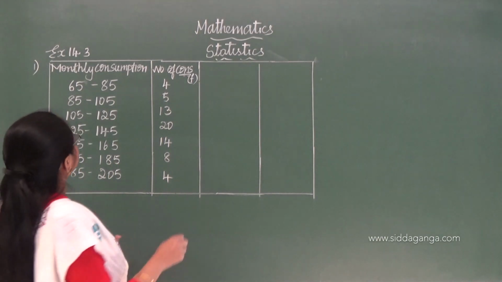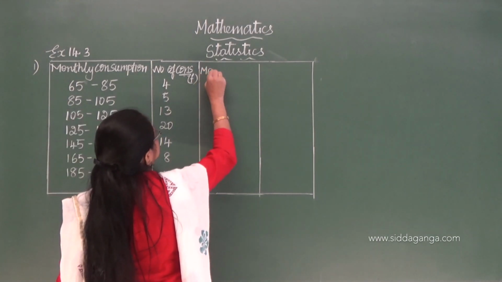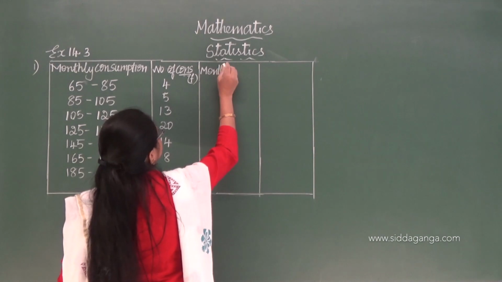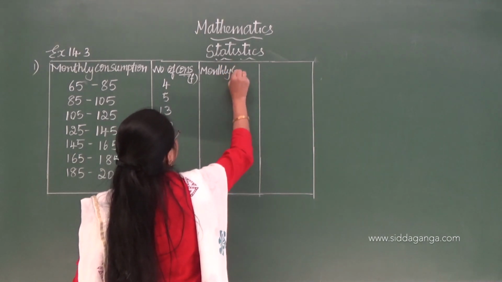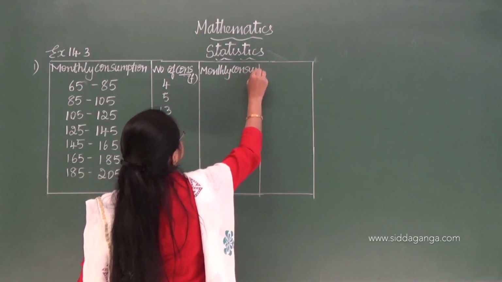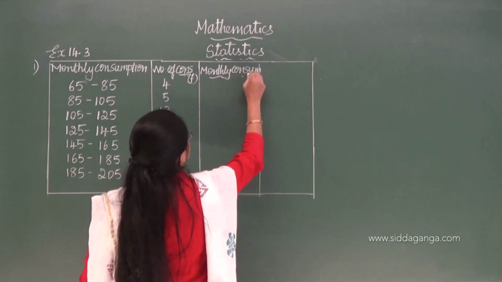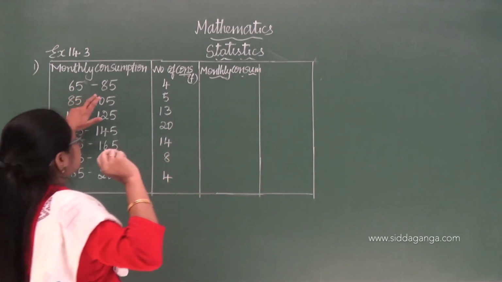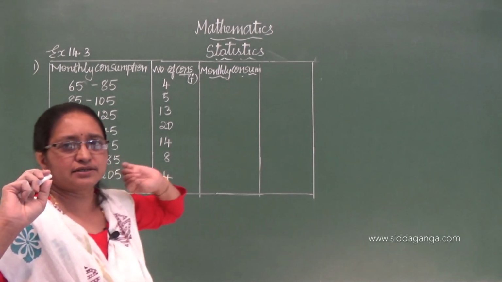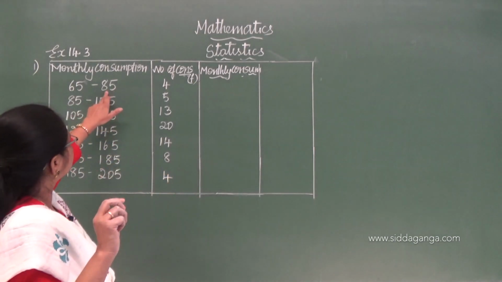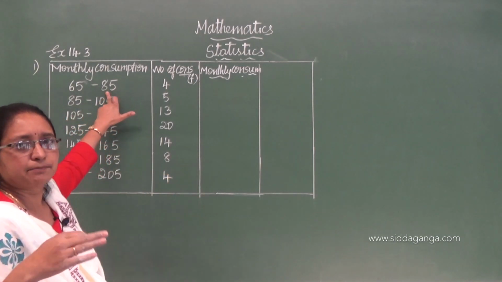So what is the first step I told you in the previous problem? So let us find out the cumulative frequency. Monthly consumption less than. When you are considering less than type, I told you you have to consider the upper limit.